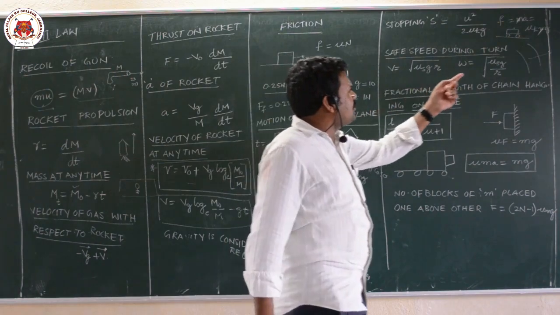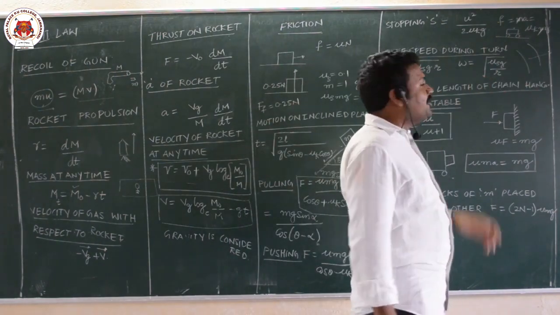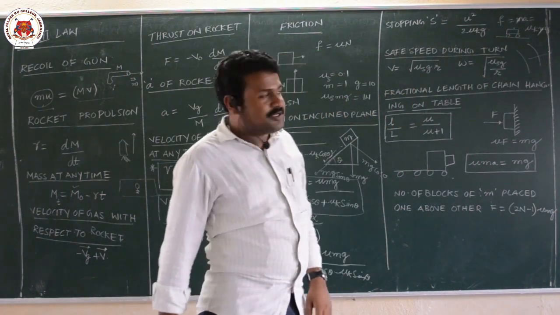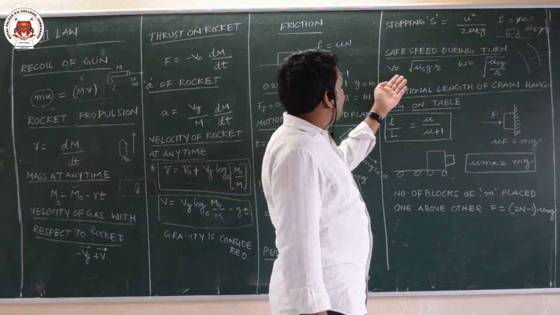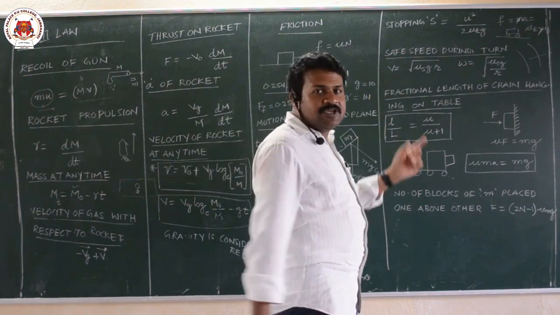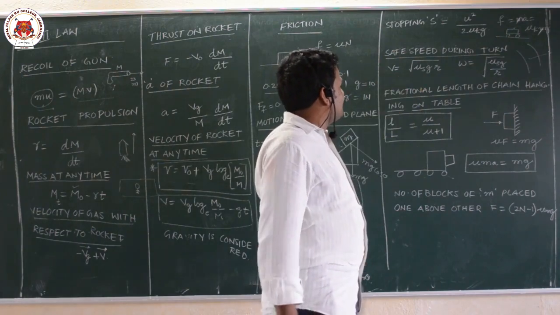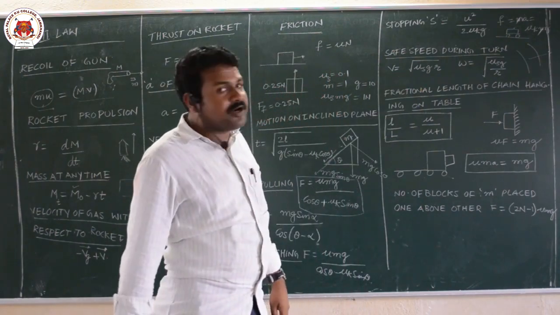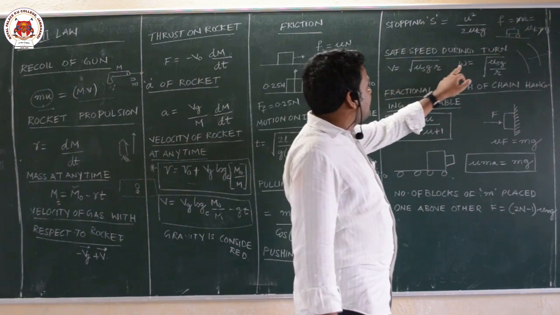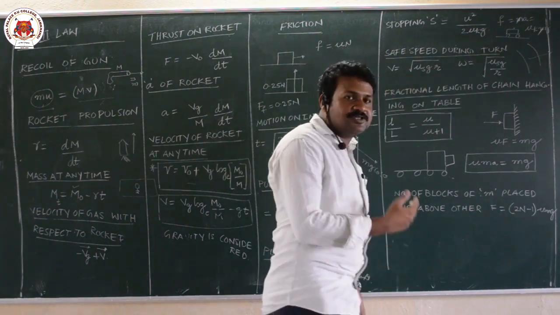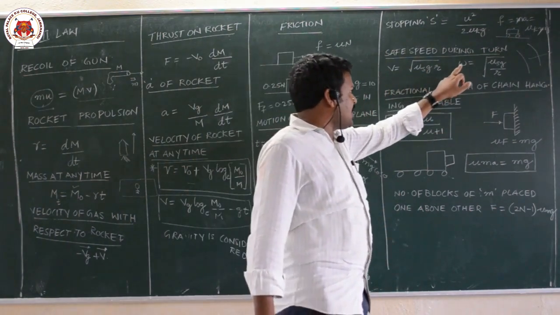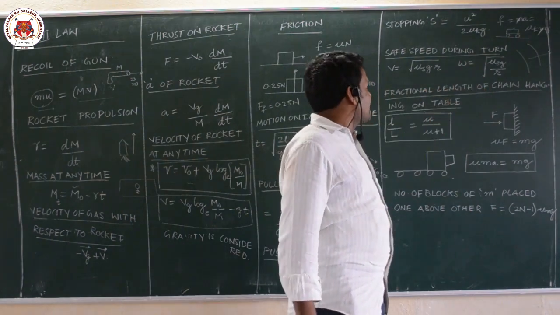So the necessary centripetal force is provided by friction here. If you take mv square by r is equal to mu mg, m will get cancelled. The safest speed is equal to under root of mu s g r, and with v is equal to r omega, if you substitute, you will get omega, the safest angular velocity required.